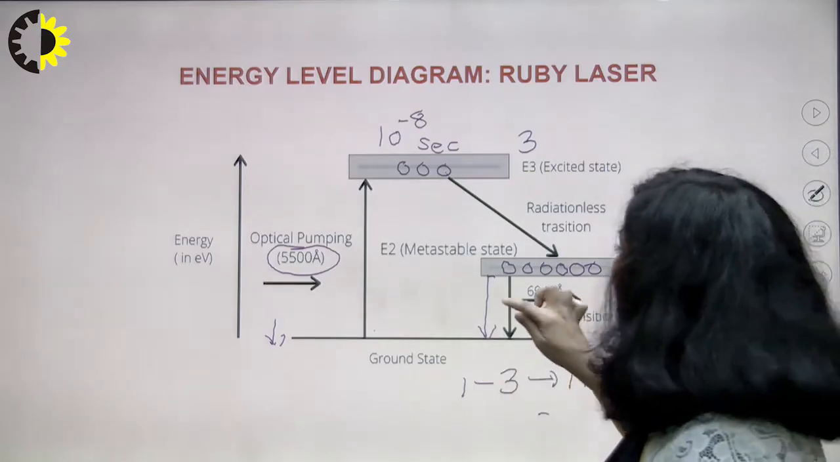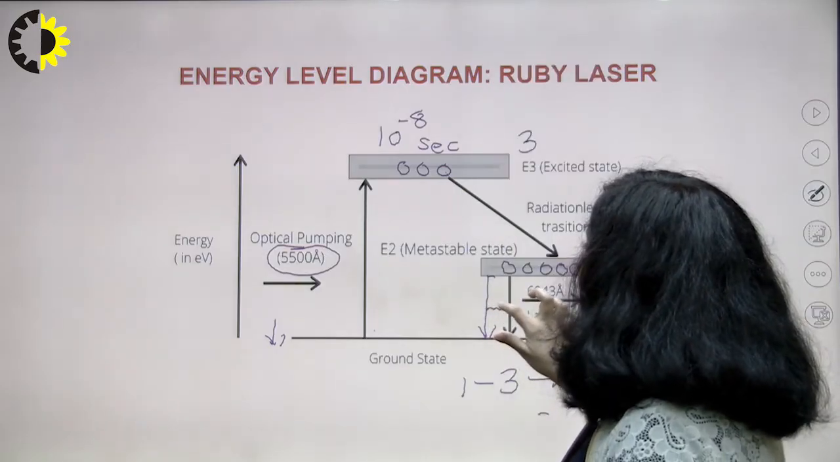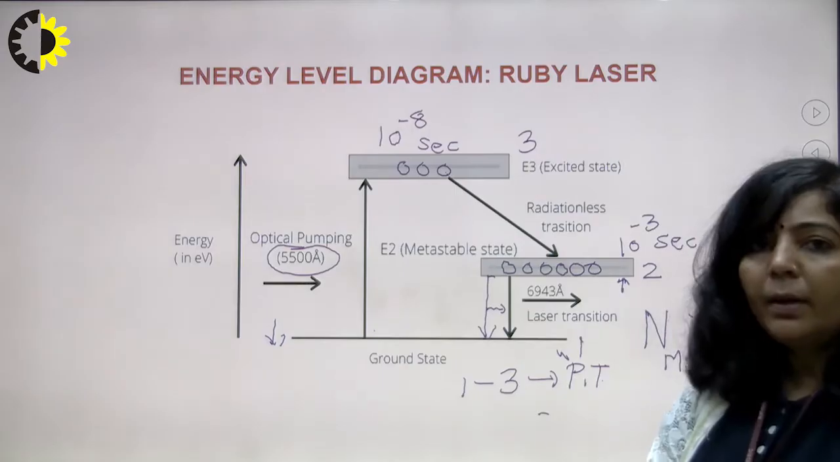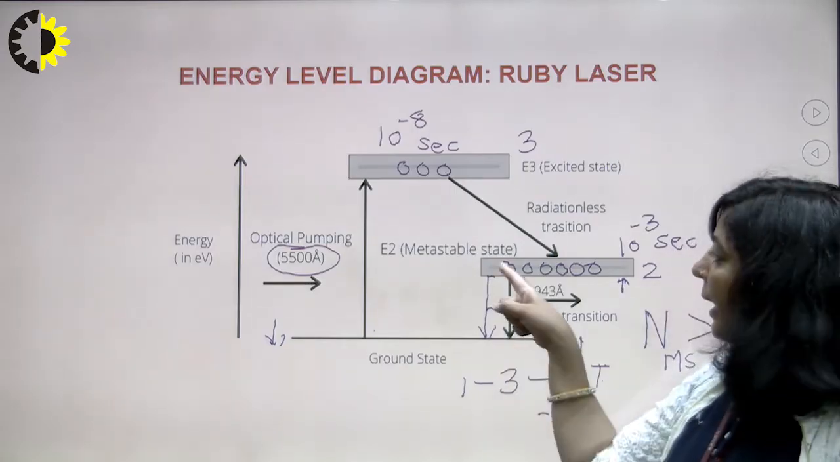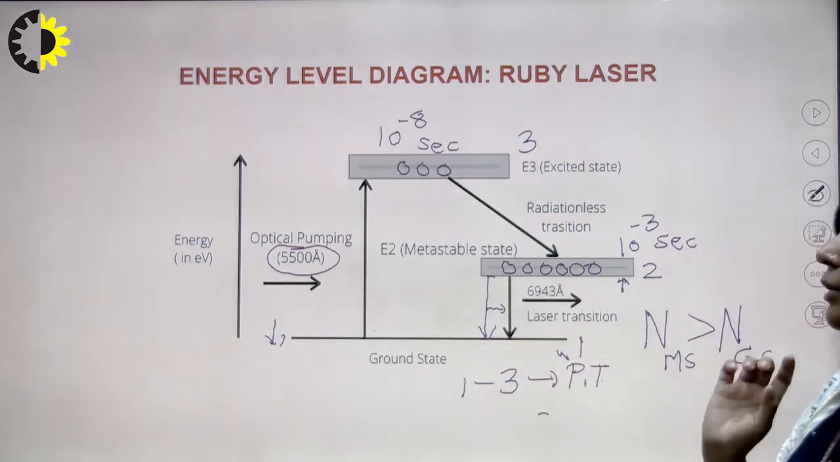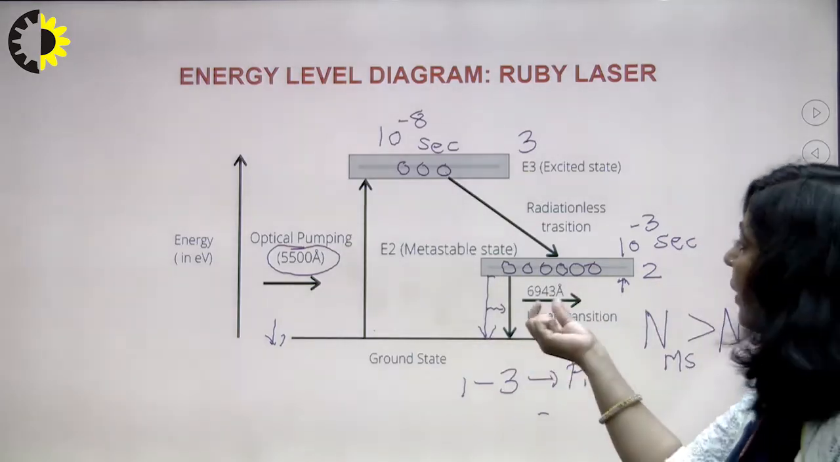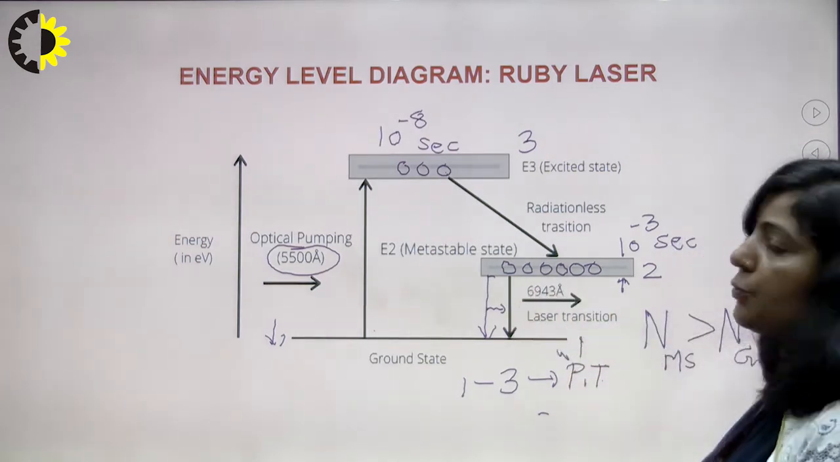And when they come down to 1, what will they do? They are going to emit energy in the form of a photon. And that photon has a wavelength of 6943 angstrom. So now you are getting a photon of this wavelength due to spontaneous emission.